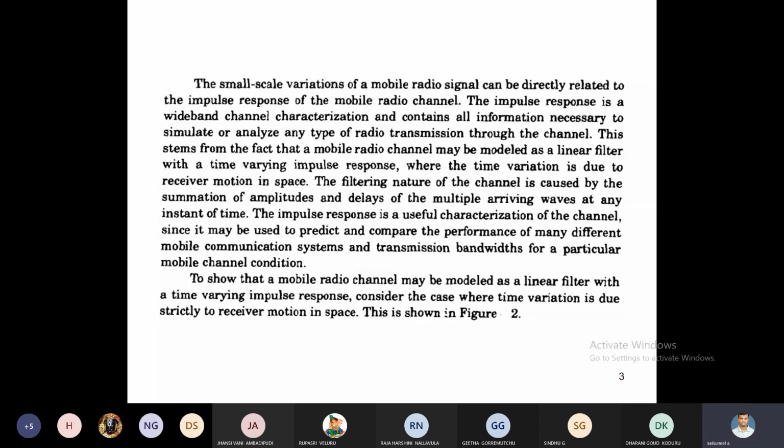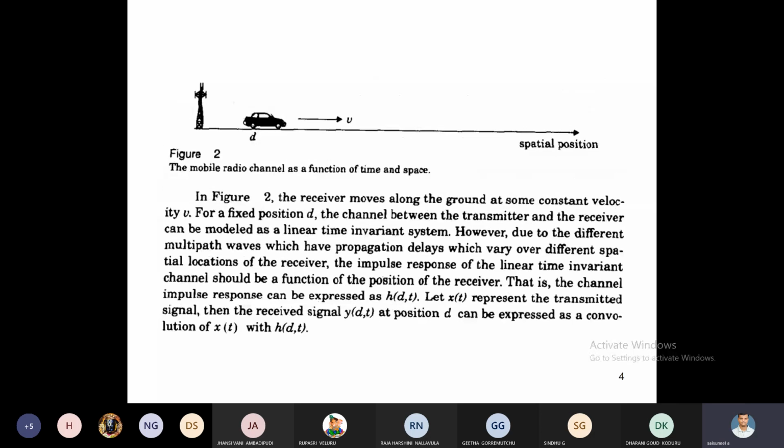See this figure. The mobile radio moves with a velocity of v and the distance between the transmitter and receiver is d. The mobile is moving away from the base station direction, so we are getting a negative Doppler shift. From this concept, we assume the transmitter signal is x of t and the receiver signal at the mobile unit is y of d comma t. We have considered distance also for the received signal, where the distance between transmitter and receiver is d.